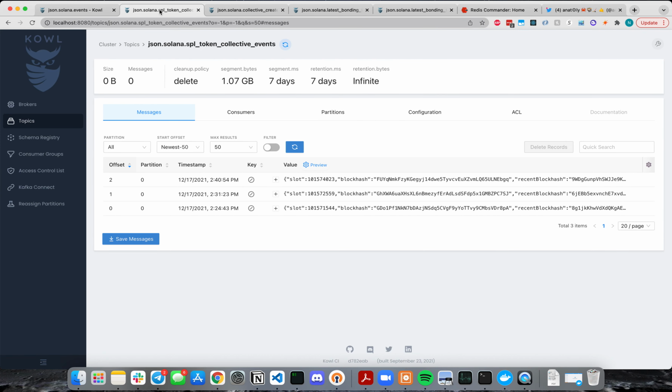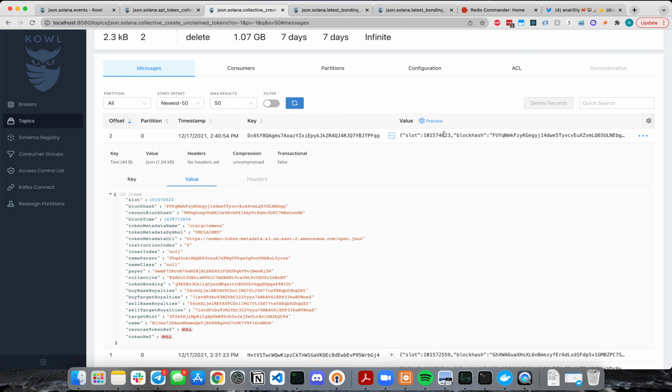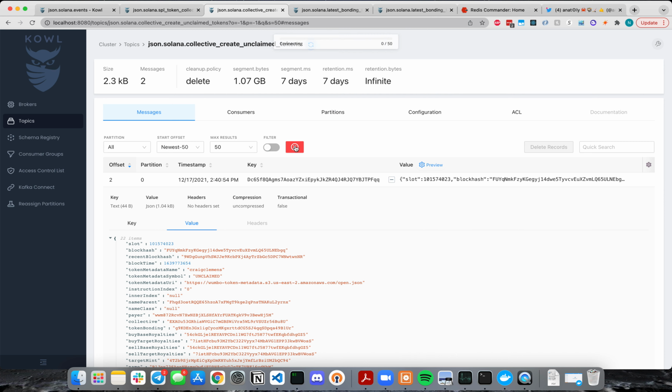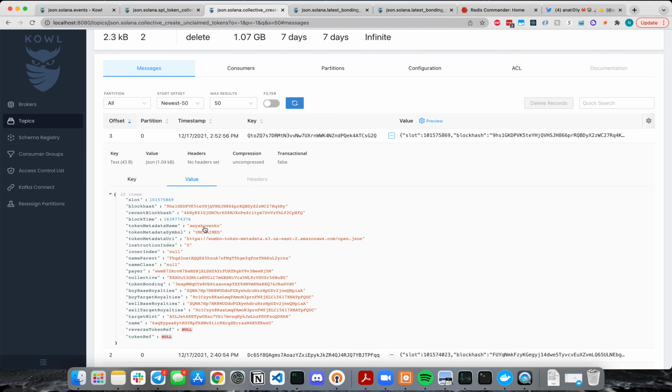What that means is we can have a topic like this that is all the events that happen from my smart contract. And we can create an even more specific topic here, which is unclaimed coin creation. Here we can see that a coin was created for Anatoly. Now, all we have to do is write a little program that listens to this Kafka topic, has some Twitter credentials, and posts a tweet at Toli letting him know that someone created a token for him.